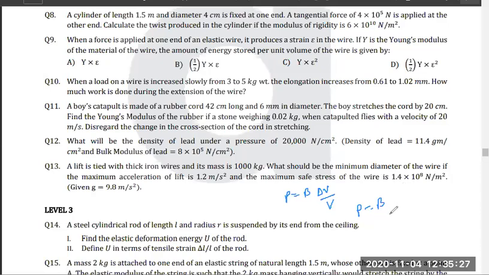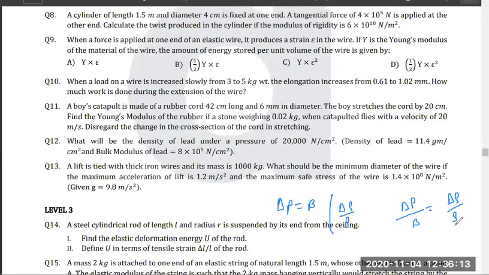Now, if you use this formula, I'll just write it as delta P, and this is delta D by D, where this is your density, or delta rho by rho. Now, what is delta rho? Think about it, everyone. So that's the derived formula. B into what? Delta rho by rho. Now, delta P by B is equal to delta rho by rho.